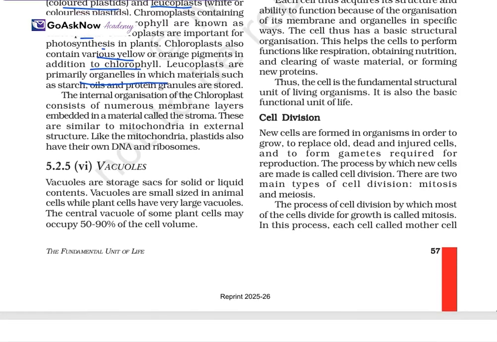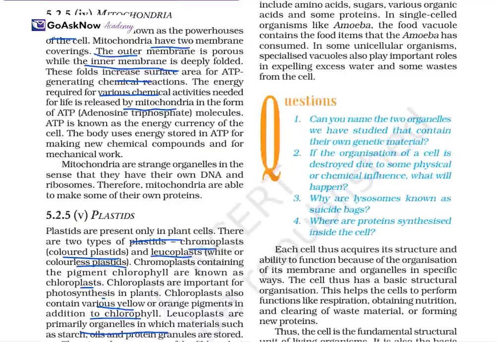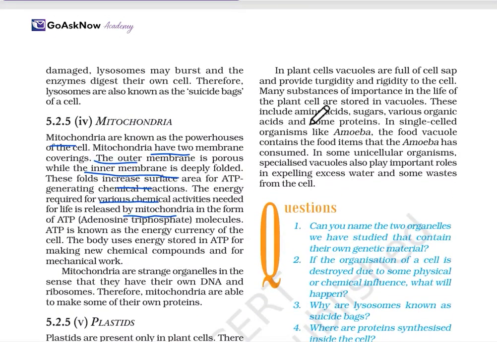Now the vacuoles. Vacuoles are storage sites for solid or liquid contents. Vacuoles are smallest in size in the animal cell, while the plant cell has very large vacuoles, and the central vacuole of some plants may occupy 50 to 90% of the cell volume. The plant cell vacuoles are full of cell sap and provide turgidity and rigidity to the cell. Many substances of importance in the life of plants are stored in the vacuoles. These include amino acids, sugars, various organic acids, and some proteins.